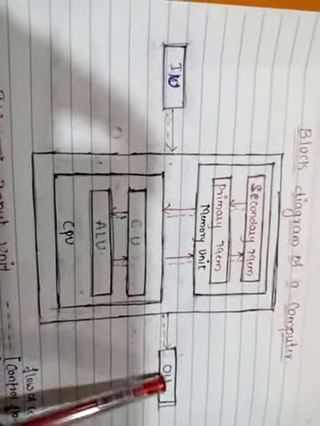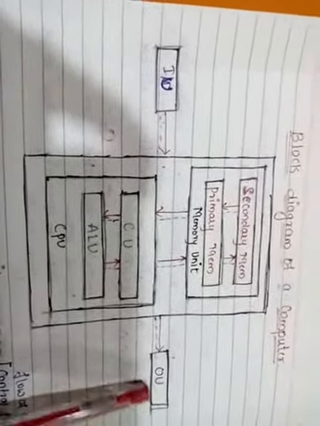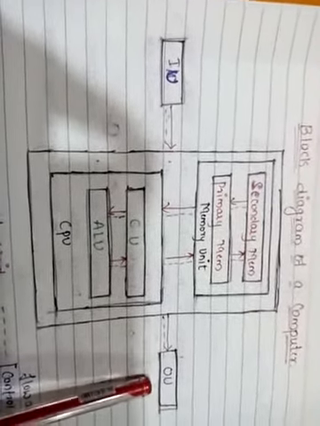When it is stored, the control unit sends a signal to the output unit to be ready for displaying the output onto the output unit, that is our monitor.